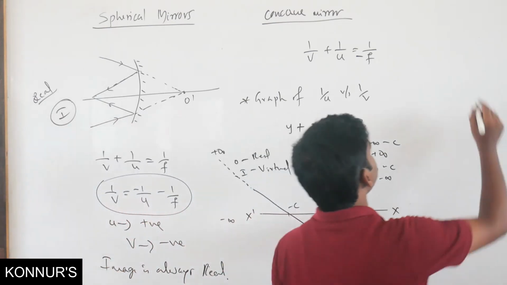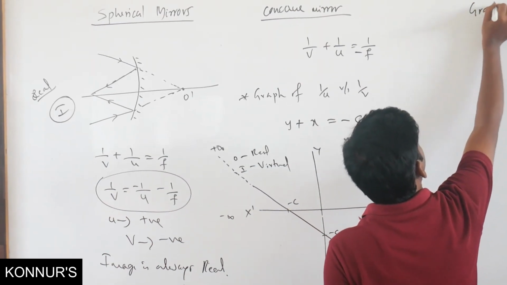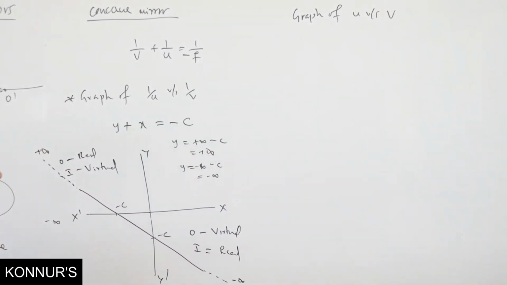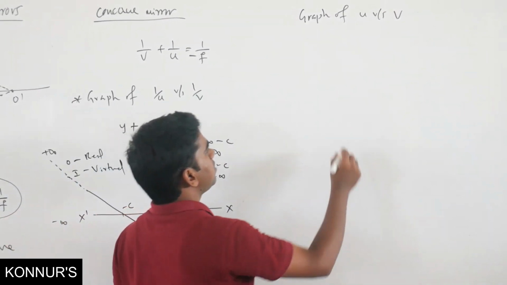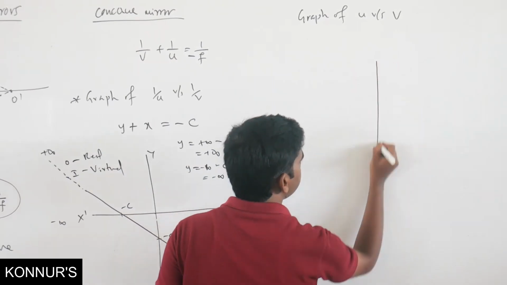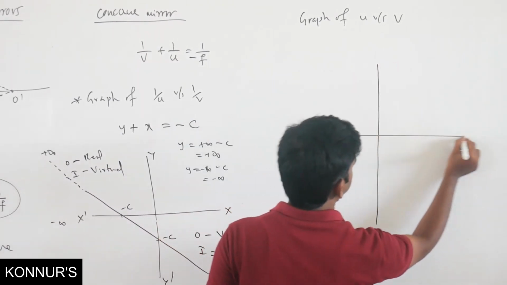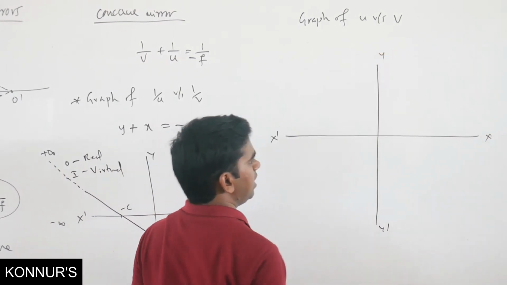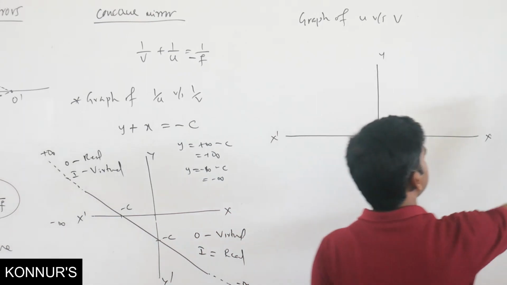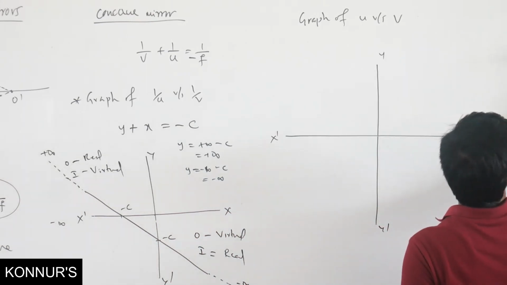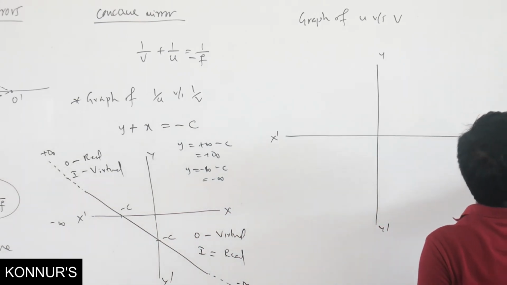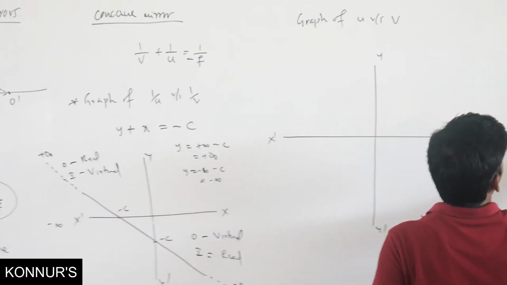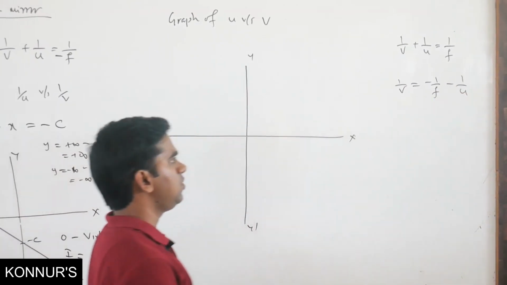If they ask you to plot the graph of u versus v, then how can you plot the graph? You can take x dash, y dash. The equation is 1 by v plus 1 by u equals 1 by f. F is negative, so 1 by v equals minus 1 by f minus 1 by u.